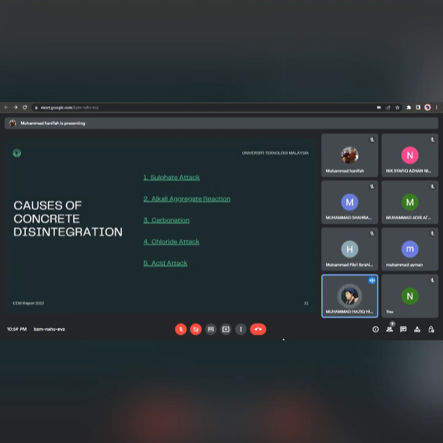This is the cause of concrete disintegration. There are 5 causes. First is sulfate attack. Number 2, alkali aggregate reaction. Number 3 is carbonation. 4th, chloride attack. And 5th is acid attack.